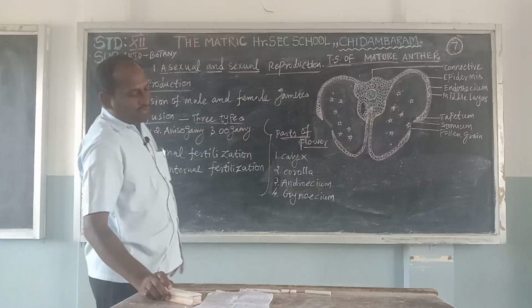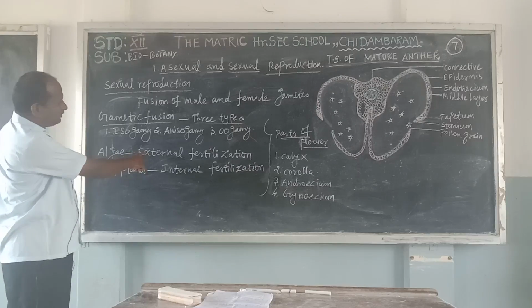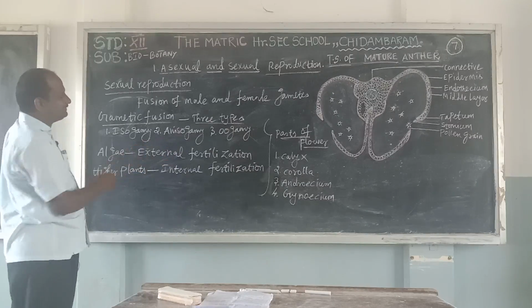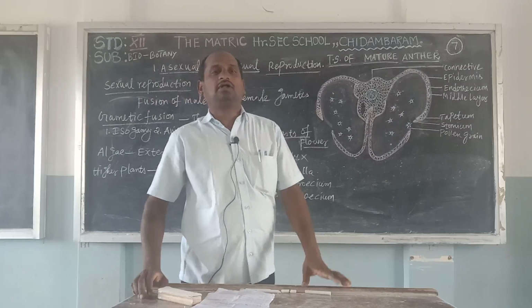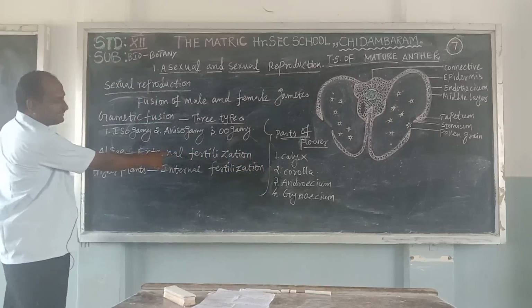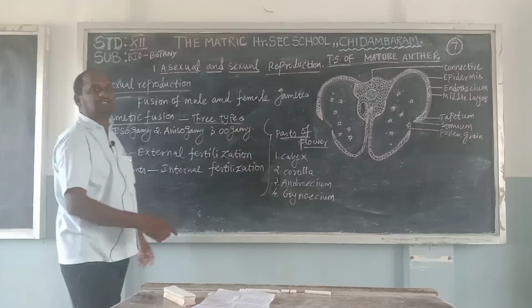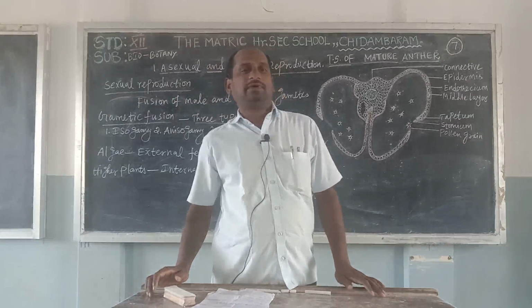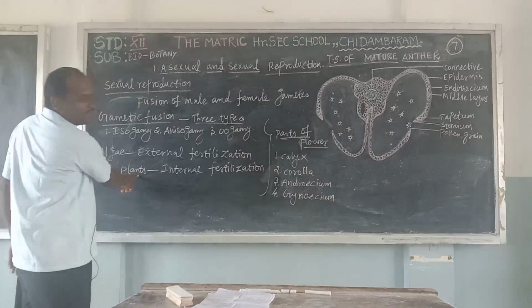Next, another one: the types of fertilization in reproduction. Number 1, external fertilization. The example is algae. Algae, both unicellular and multicellular, show external fertilization. Next one, internal fertilization. Internal fertilization occurs in higher plants, where the gametes are carried inside the body.